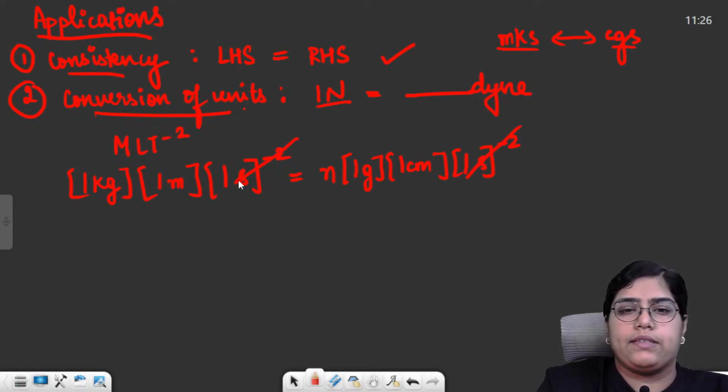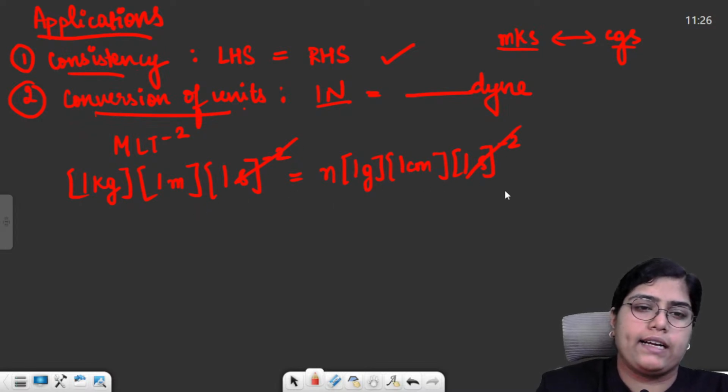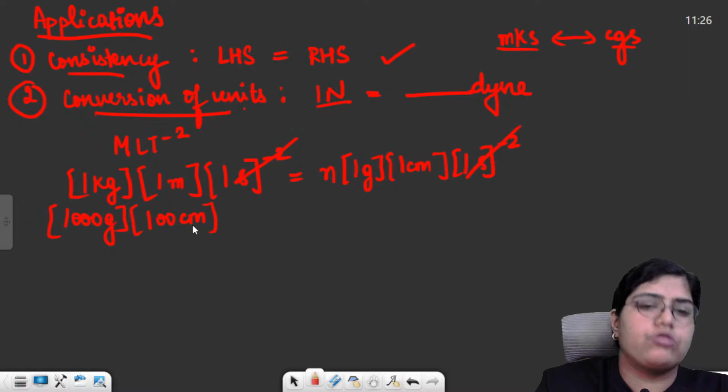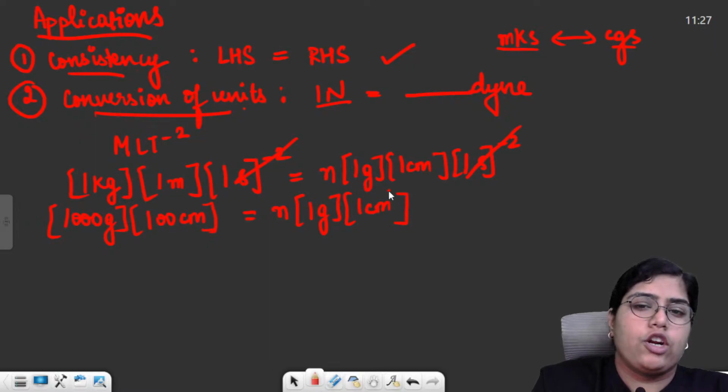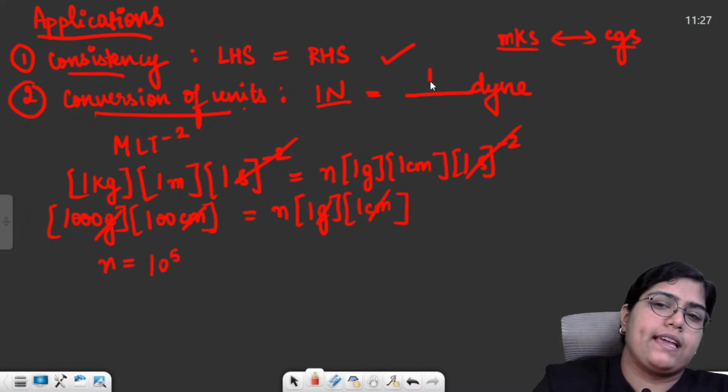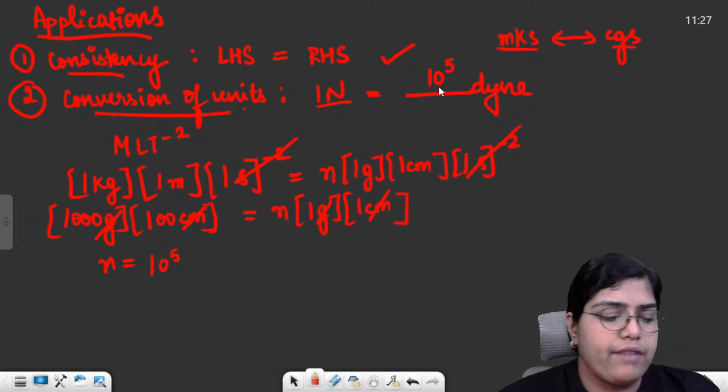Now the unit of time is same, seconds in both the systems, that gets cancelled out. You can convert kg to grams. Always remember to convert bigger unit to smaller unit, because a simple human error can occur if you try to convert a smaller unit to a bigger unit, because it has got negative powers. So in a hurry, you might commit some mistakes. 1 gram, 1 centimeter. Now you see centimeter gets cancelled with centimeter, grams gets cancelled with gram. The value of n comes out to be 10 raised to the power 5. That means I can say 1 Newton is equal to 10 raised to the power 5 dynes.